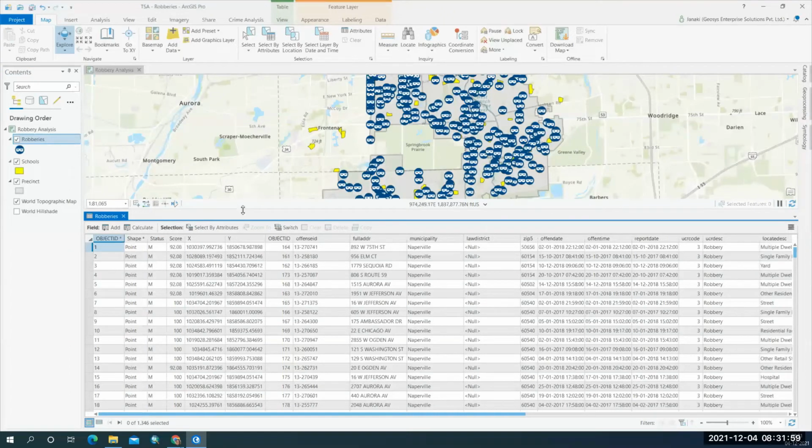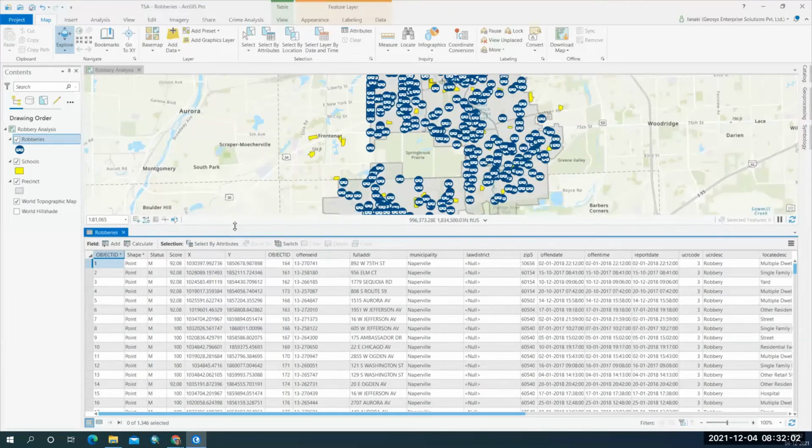So here I have opened the robberies information, and the point location shows the place where that particular robbery has occurred.